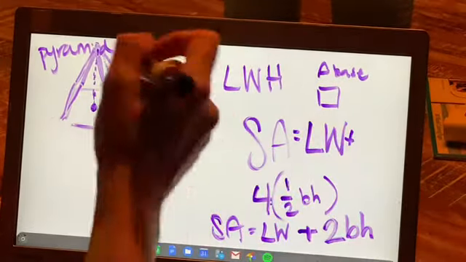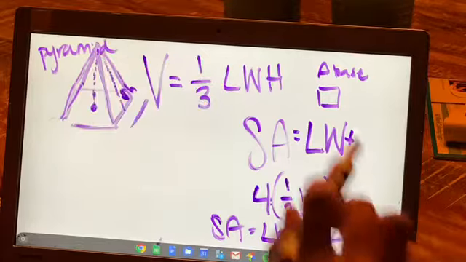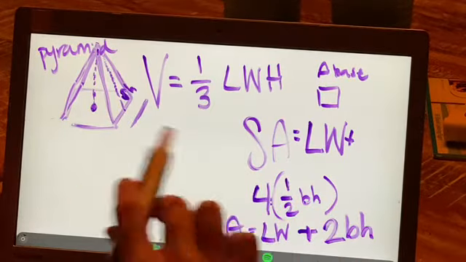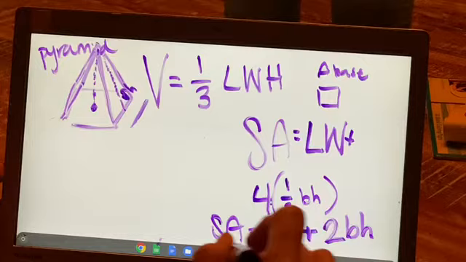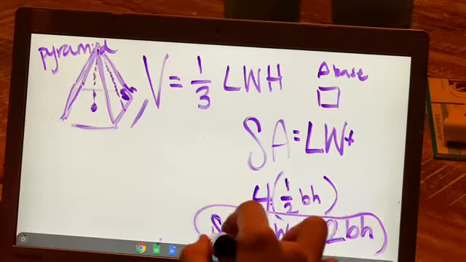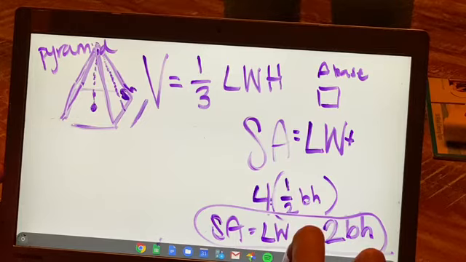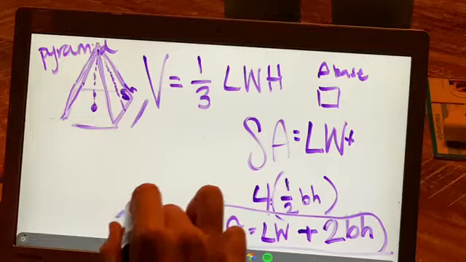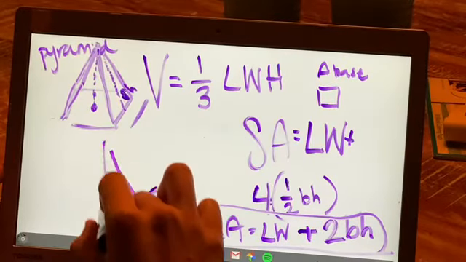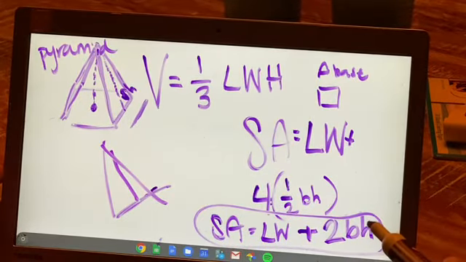But basically what you do is you just deconstruct the pieces and add them together. So send me a message if you want to go over this again. The surface area would be the length times the width, basically the area of the base, plus 2 times the base times the slant height of one of those triangles, okay?